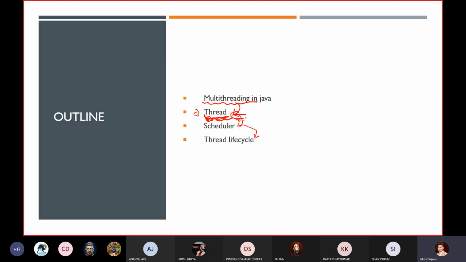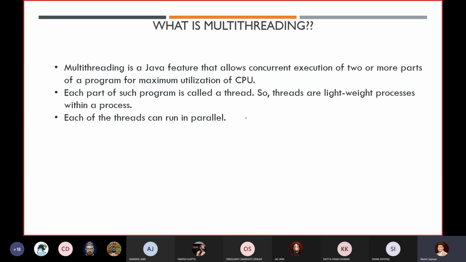What do you mean by multi-threading? I will give you some real life examples too, so that you will have a better understanding of what multi-threading means. Now, let's go for the theoretical definition: multi-threading is a Java feature that allows concurrent execution of two or more parts of a program for maximum utilization of the CPU.